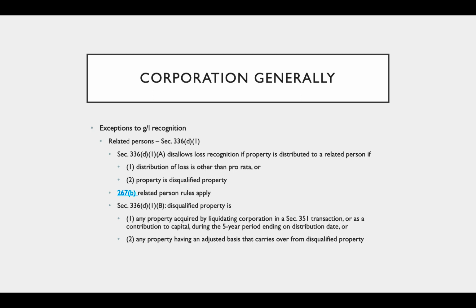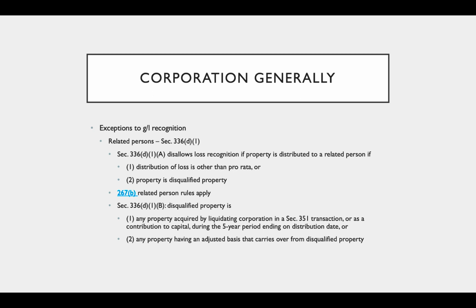So remember when they talk about property acquired in a 351 transaction, that's when we formed the corporation. If we formed it and everyone was allowed a tax-free formation, then it would be a 351 transaction, or if it was a contribution to capital, so a shareholder contributed it, during the 5-year period ending on the date of distribution, so the previous 5 years.